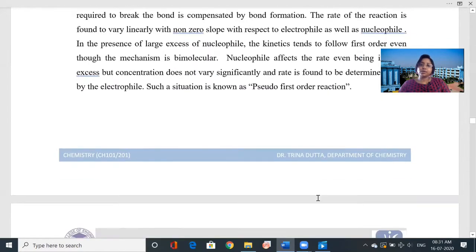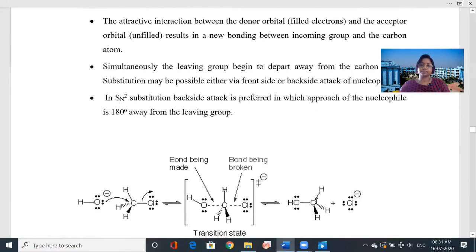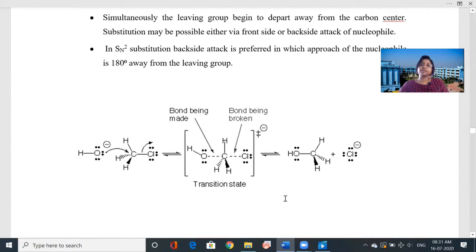And how does SN2 occur? SN2 takes place in a single step. Here you can see the transition state. Then we get the product. The attack occurs from the backside and the umbrella shape is reversed. Here the umbrella shape is in this direction, and now it is in the reverse direction. Basically, these are the two-dimensional representations.